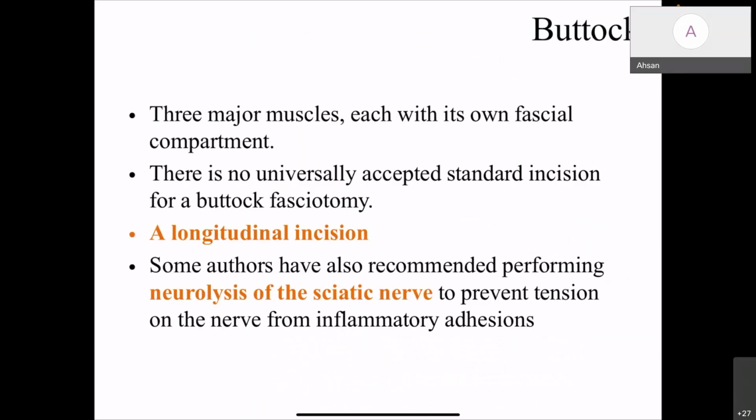And in the buttock, there are three major muscle groups. Each has its own fascial compartment. There is no universally accepted standard incision. Usually, a longitudinal incision is taken to decompress all the three muscles. And some others recommend neurolysis of the sciatic nerve to prevent future inflammatory adhesions of the nerve.